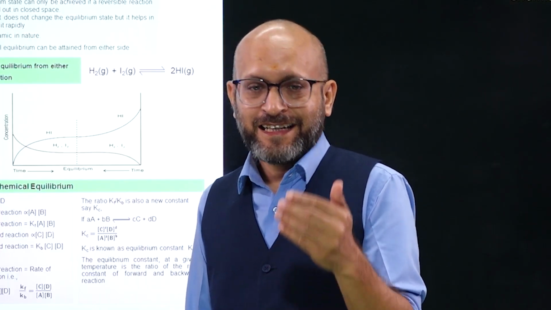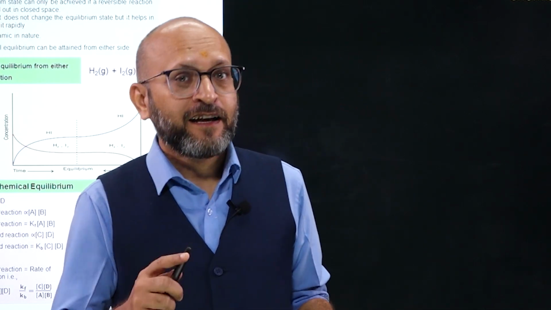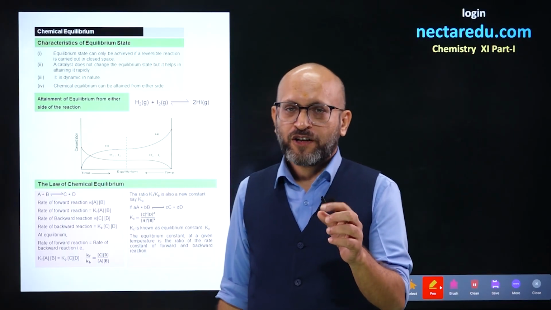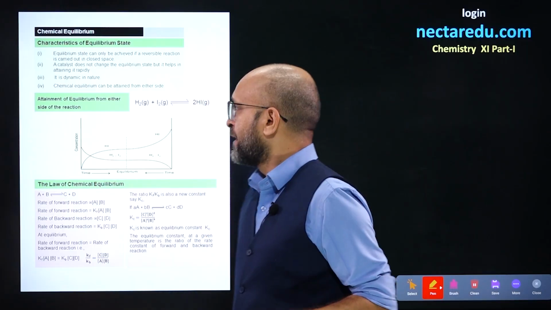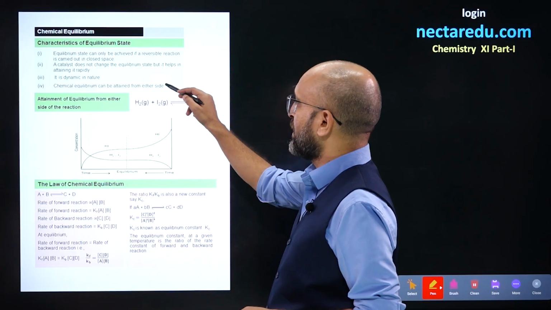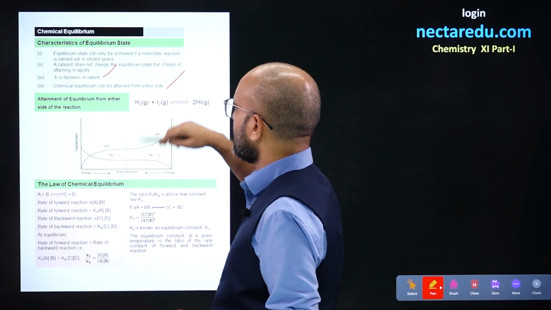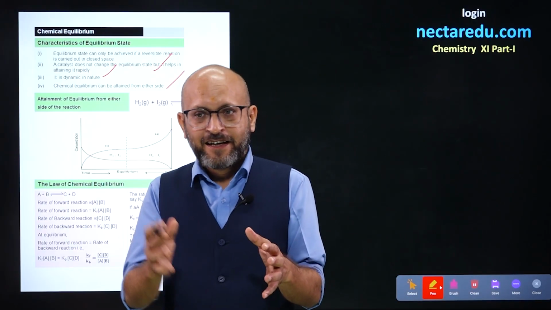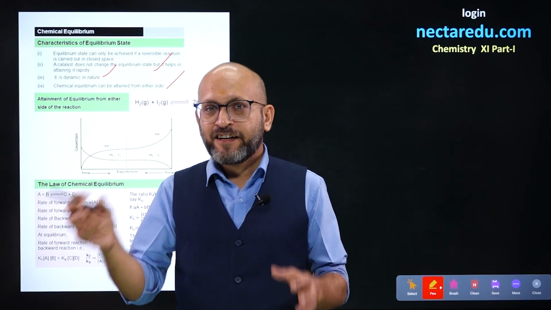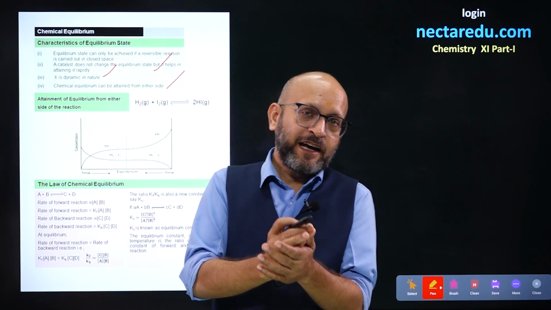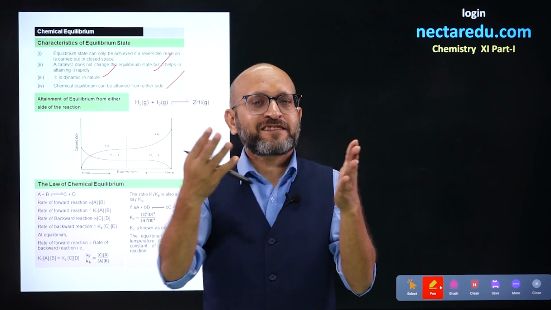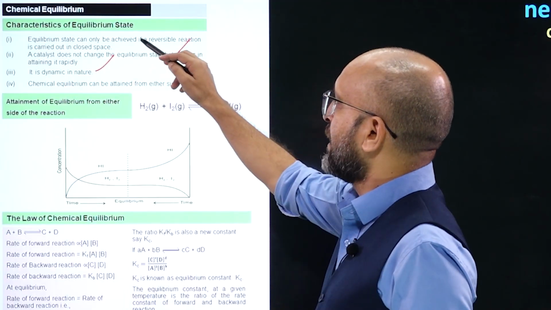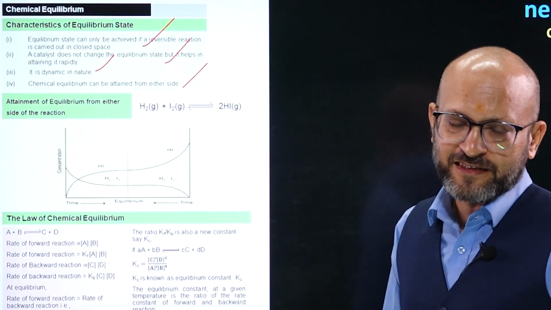And if you take gaseous reactants and gaseous products, then the reaction should be carried out in a closed container. All right. So this is a very important point. A closed container is required. Next, a few points about how it can be achieved. We have discussed it is dynamic in nature. Equilibrium state is not changed by a catalyst. If you add a catalyst at the beginning of the reaction, then equilibrium is achieved faster. But if the reaction is at equilibrium, catalyst addition does not make much difference. All right. So this is covered, and next we have that it is achieved in closed space. We have already discussed everything about that.